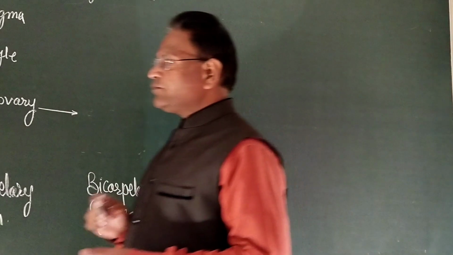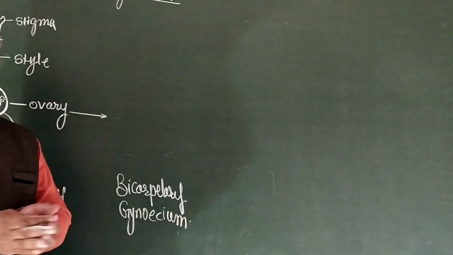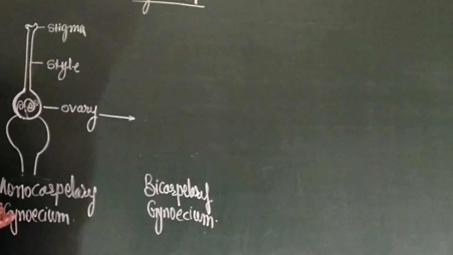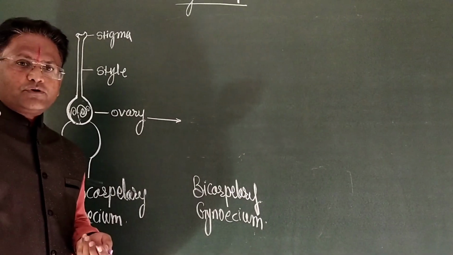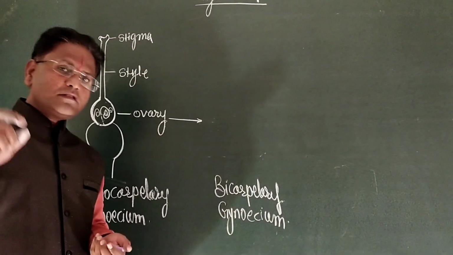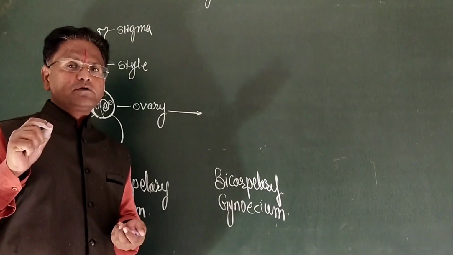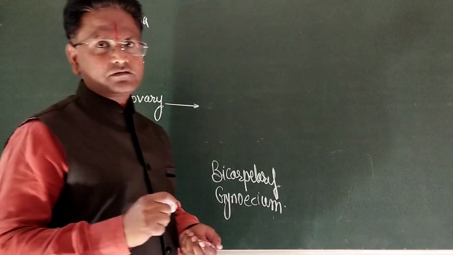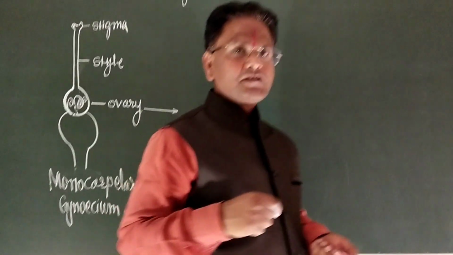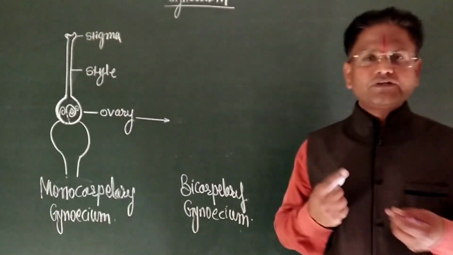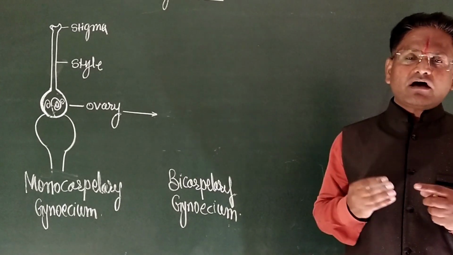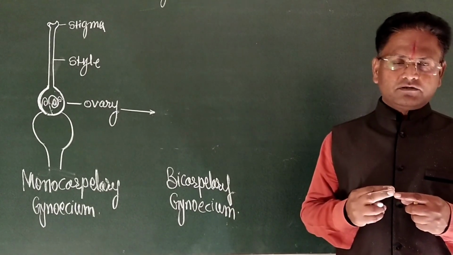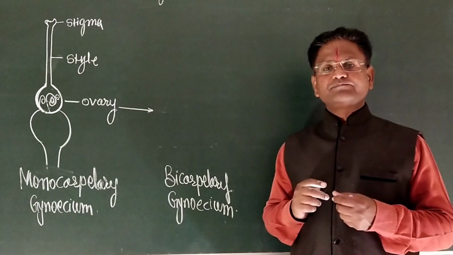Now, gynoecium may be classified into different groups on the basis of cohesion. Cohesion means fusion of the members of the same whorl.